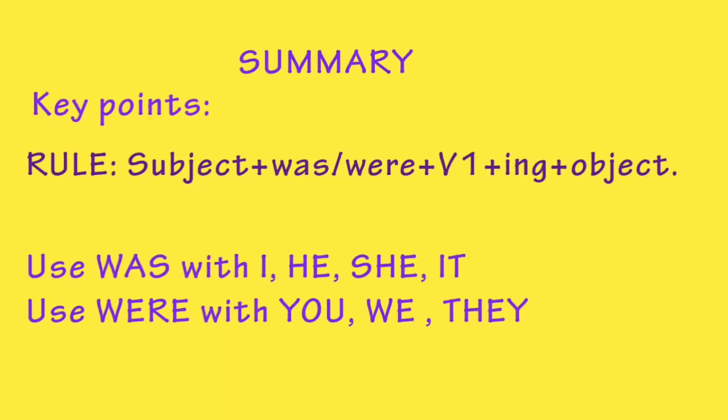Key points are: rule is subject plus was or were plus first form of the verb plus ing plus object. Remember this rule. Second, use was with I, he, she, it. So we will use it for singulars. And we will use were with you, we, they.